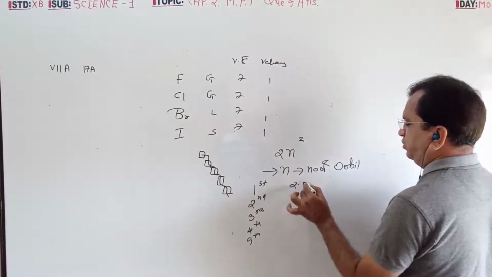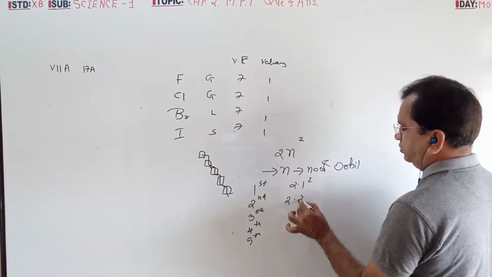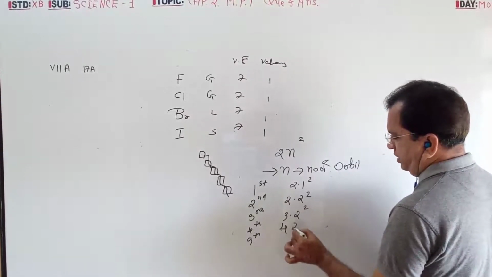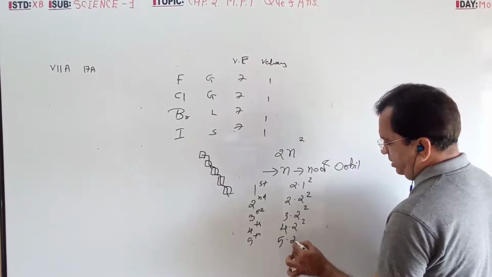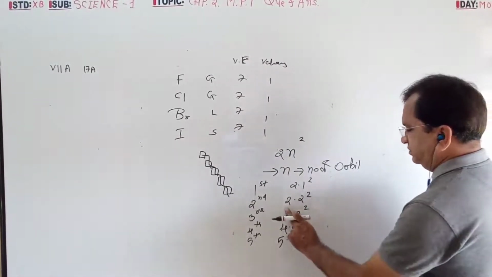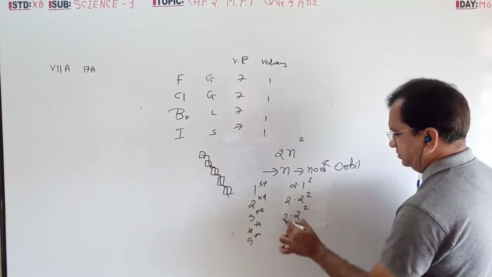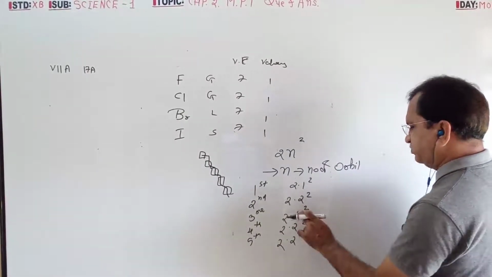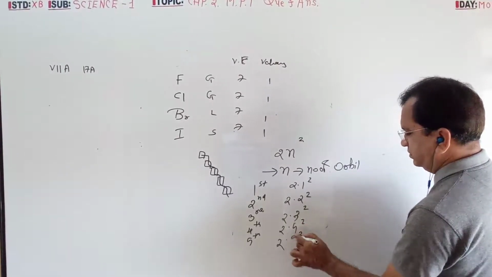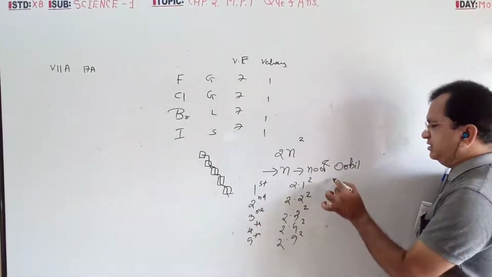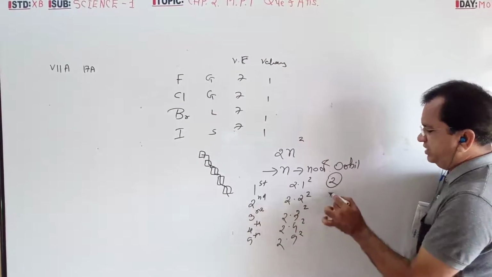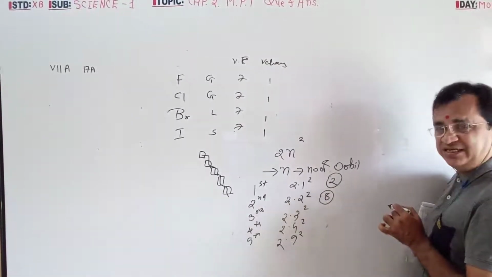First means 2 into 1 square, 2 into 2 square, 2 into 3 square, 2 into 4 square, 2 into 5 square. So 1 square, 2 square, 3 square, 4 square, 5 square. 1 ones are 1, 2 ones are 2. So the maximum capacity of the first orbit is 2 electrons. 2 twos are 4, 2 fours are 8. So the maximum capacity of the second is 8.